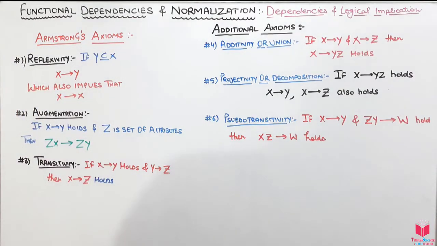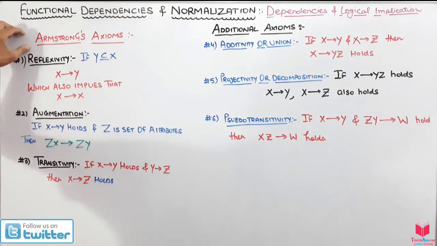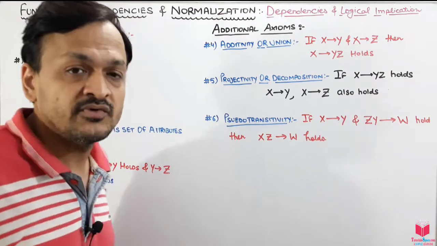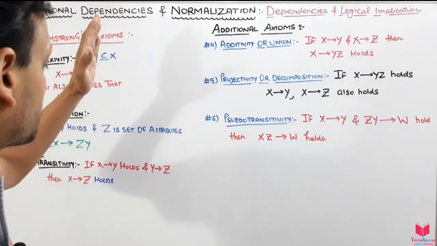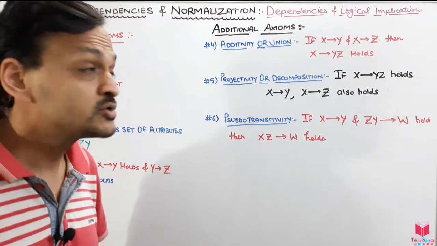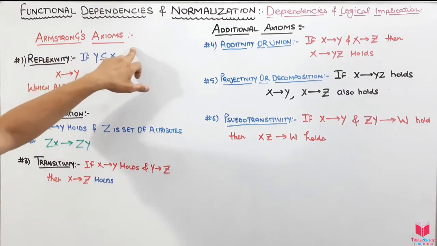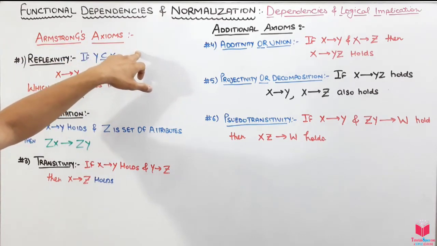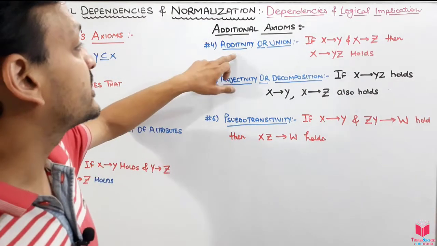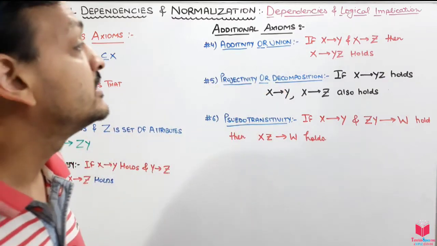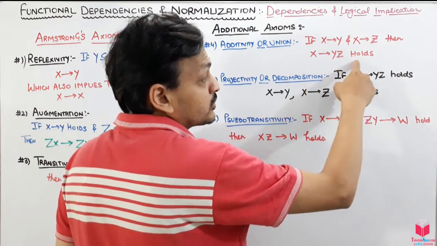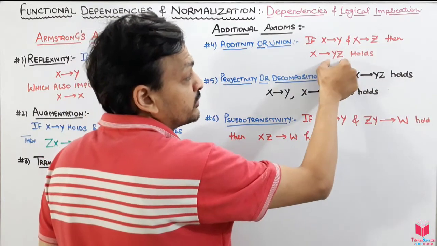After that we have additional axioms, because the Armstrong axioms are quite complex and it is not easy to find the closure with them, which we will do in another video session. We are studying all these axioms because we have to find the closure of the functional dependency. The additional axioms are additivity, or union. Union means combining: if x to y and x to z hold, then x to yz also holds, where we are combining y and z.